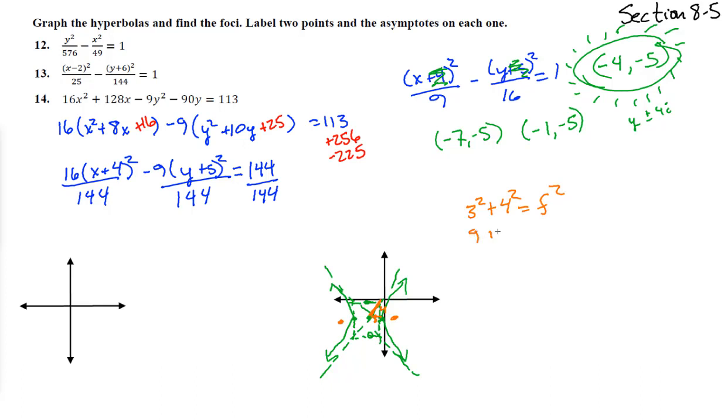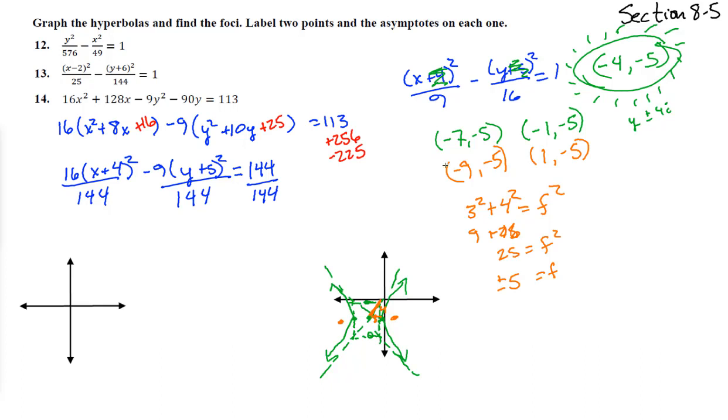So we get 9 plus 16 is 25, is f squared. F is plus or minus 5. So go 5 up, and you get 1, negative 5. And 5 down, you get negative 9, negative 5. Indeed, and those are the foci.